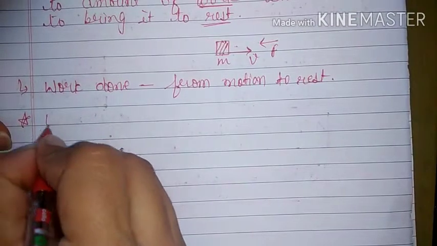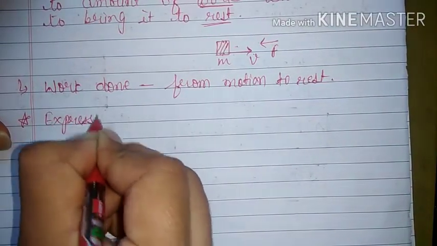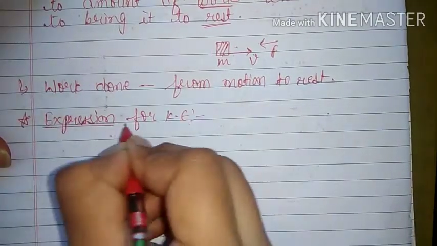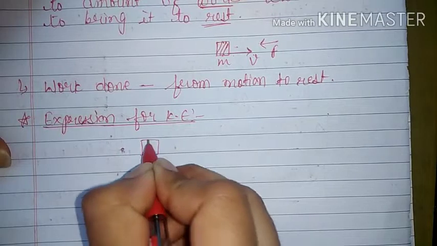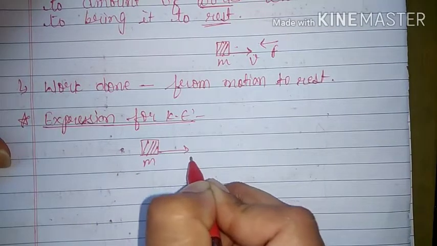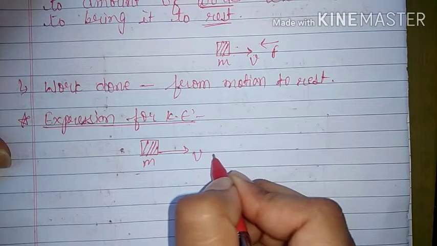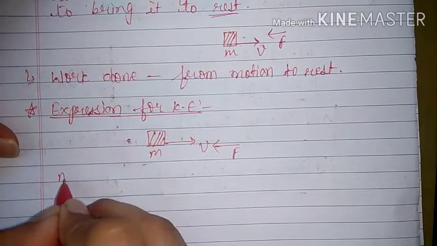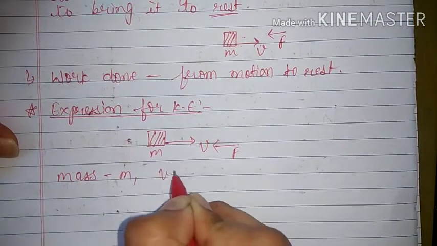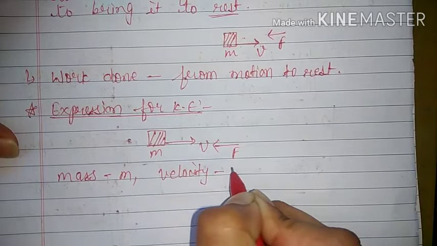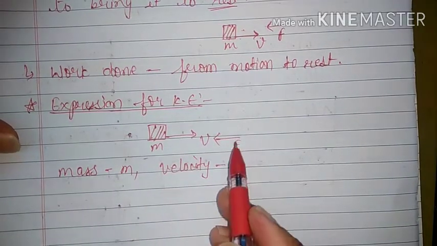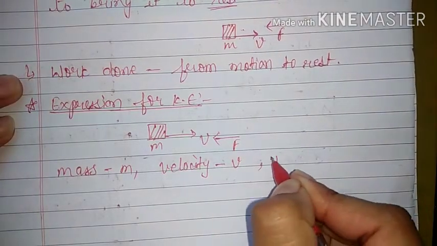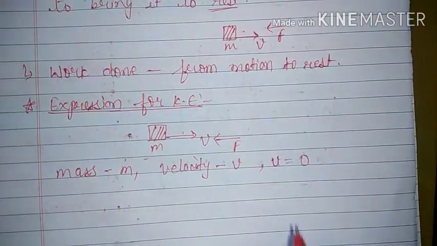So our next topic is expression for kinetic energy. Suppose an object of mass m is moving in this direction with velocity v, and now we will apply a force in opposite direction to bring it back to rest. Okay, so mass of the object is m and initially the object is moving with velocity v, and after applying the force it will come to rest, and its final velocity will become 0. Final velocity v is equal to 0.